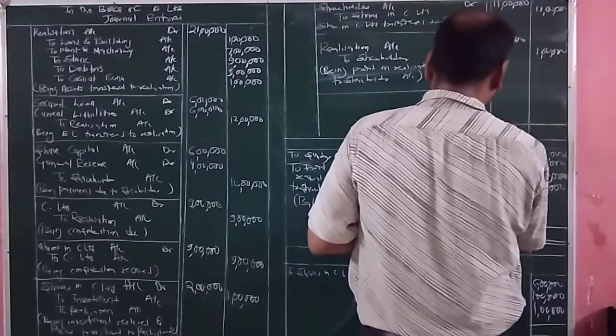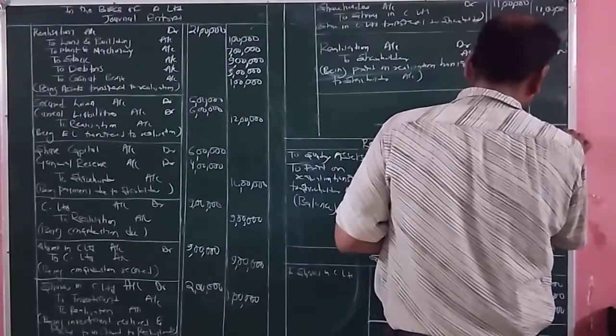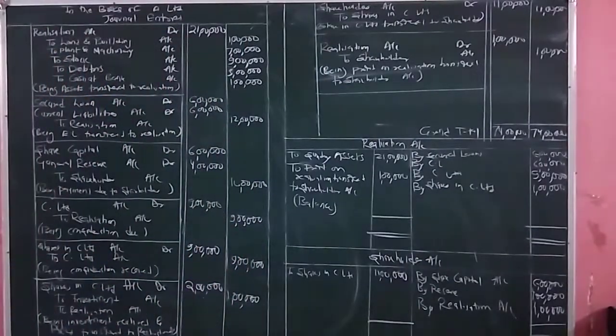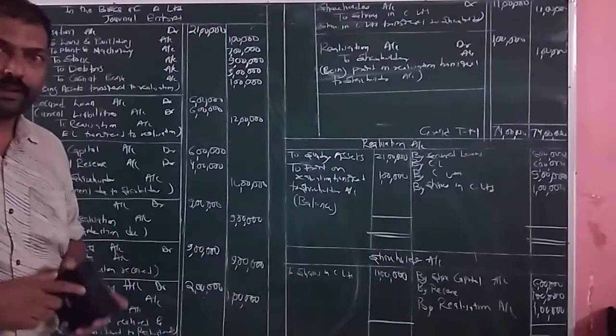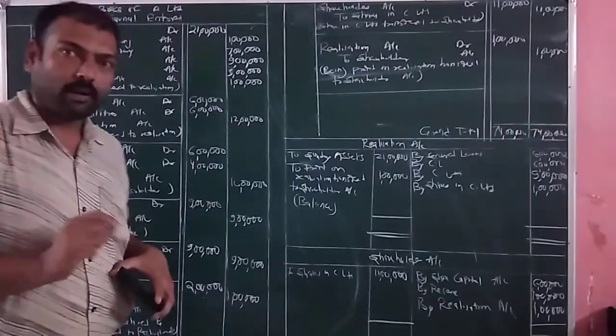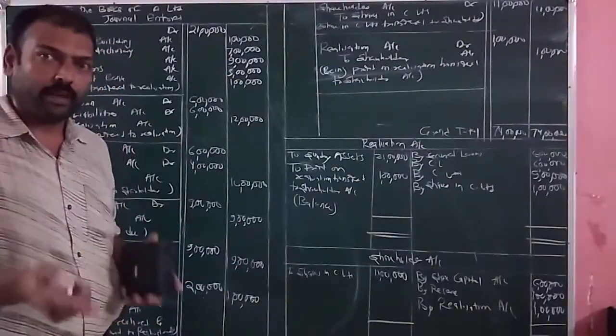So it is equal to how much? 74 lakh. So total is 74 lakh. You can cross check it. If it is not matching, you can write your own total. So as per my total, it is equal to how much? 74 lakh. So this is the end of the first part of the question, where we have passed the necessary journal entries in the books of A Limited.